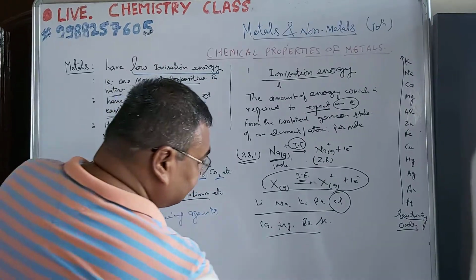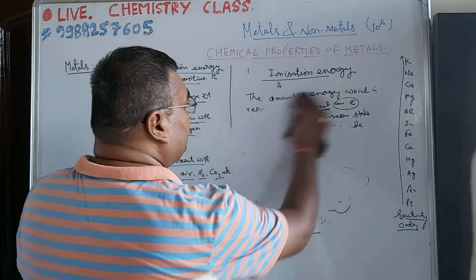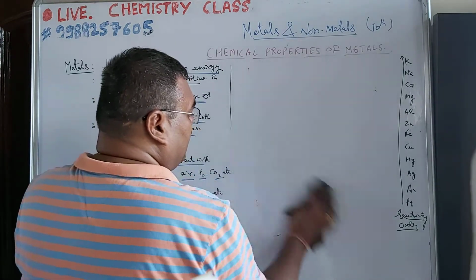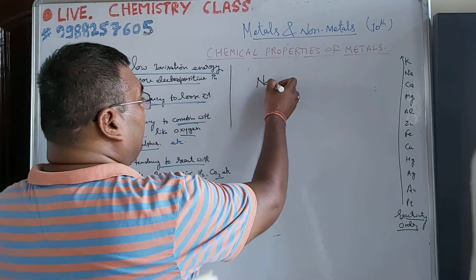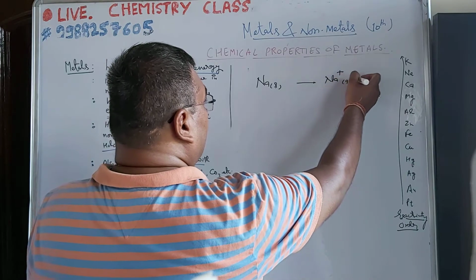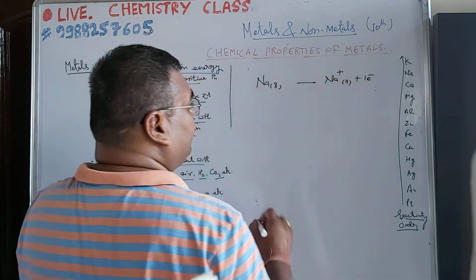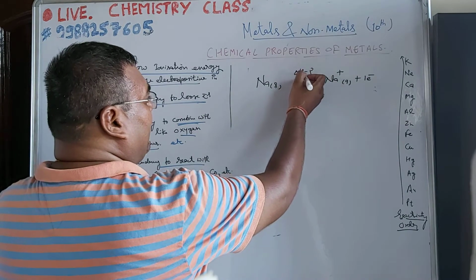But remember, suppose we have solid sodium and it has to be converted to a sodium ion like this. The amount of energy or heat required is called what?